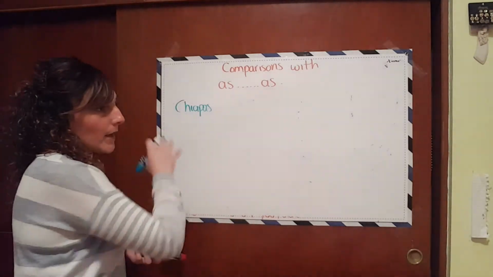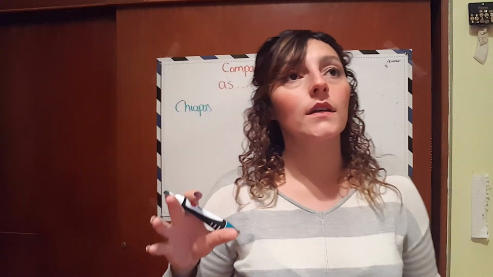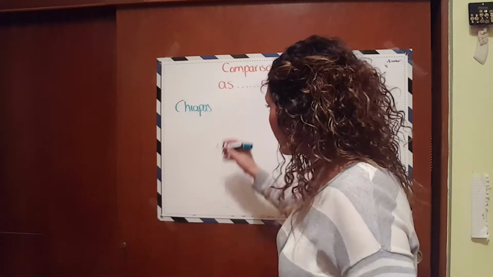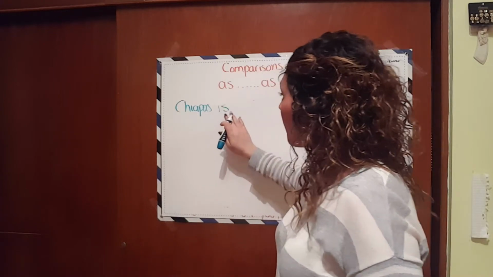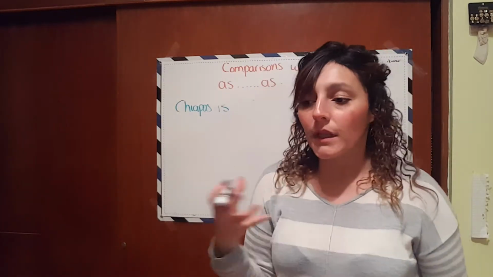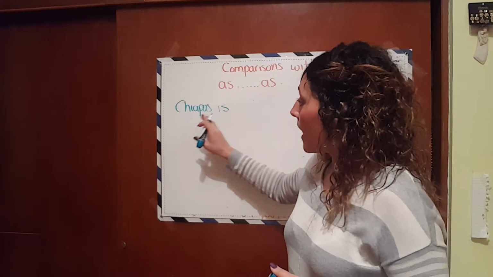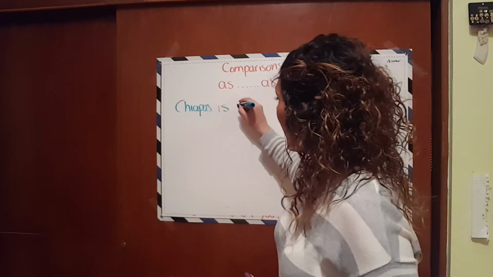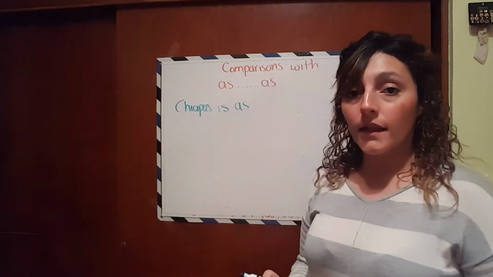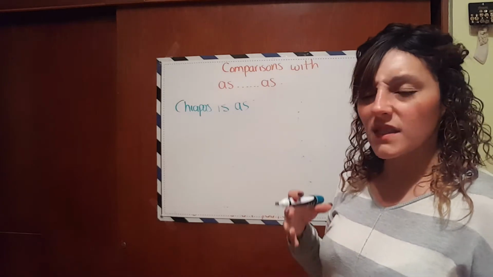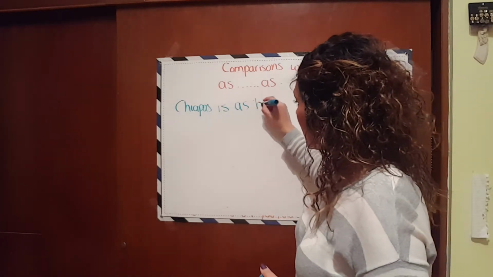So, Chiapas, okay? Chiapas is, I'm going to use the verb to be because when we are going to compare, we normally use adjectives. And remember that when we use adjectives, the verb to be is necessary. So Chiapas is, then I have "as," and then I have to use an adjective. In this case, I'm going to use the adjective beautiful.